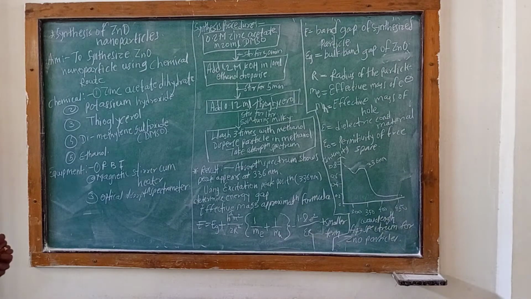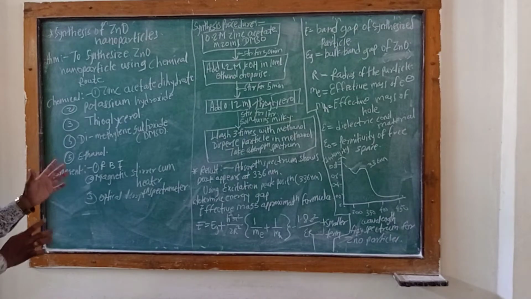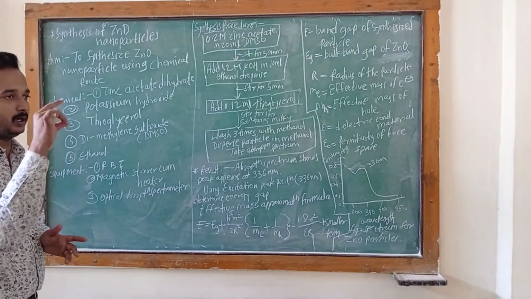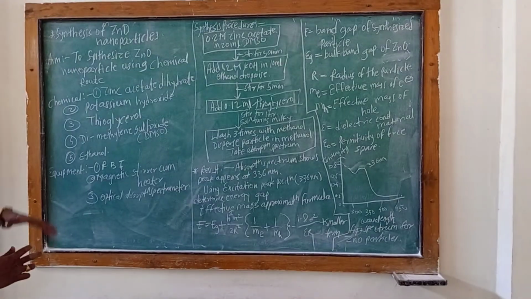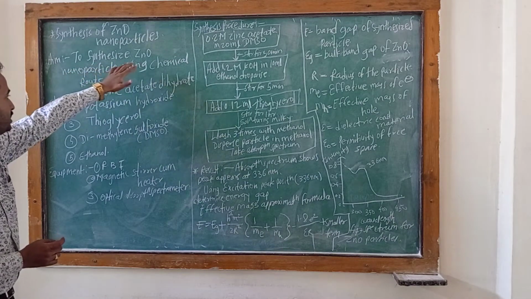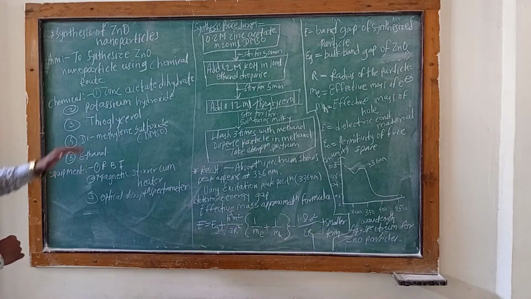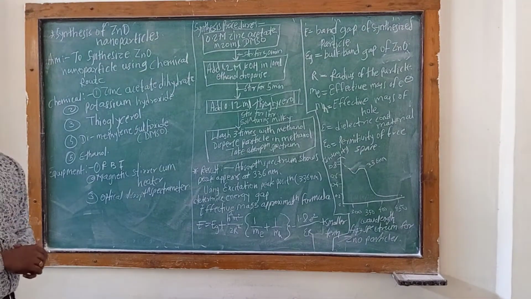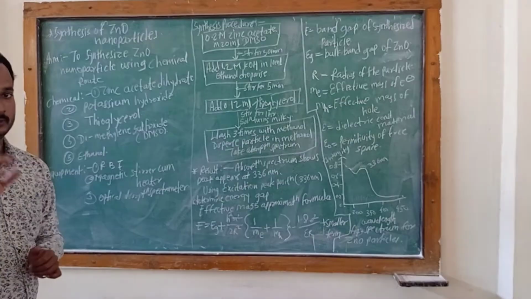Firstly, we have to discuss the aim. You have to know the aim of the first experiment, as it is the most important part of this synthesis. The aim is to synthesize the zinc oxide nanoparticle using the chemical route.